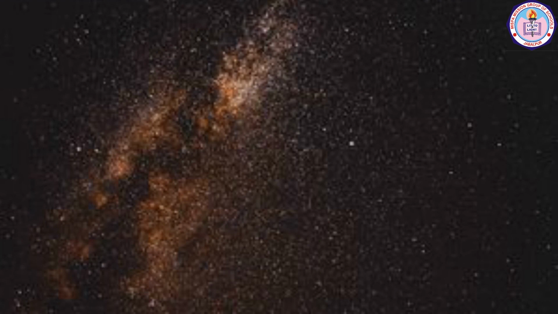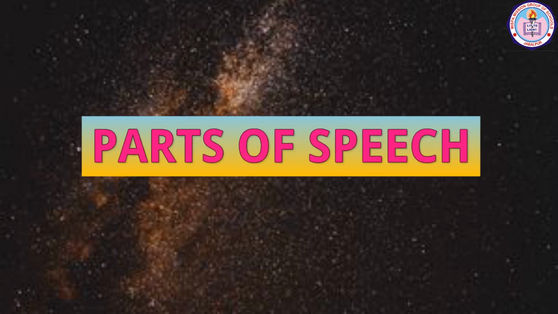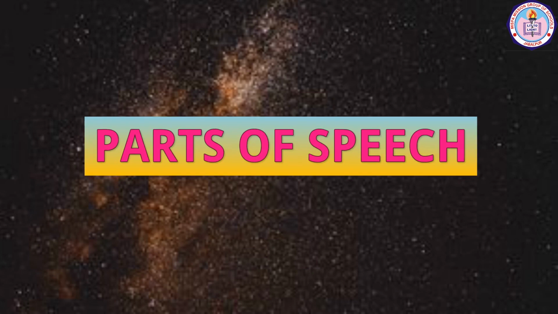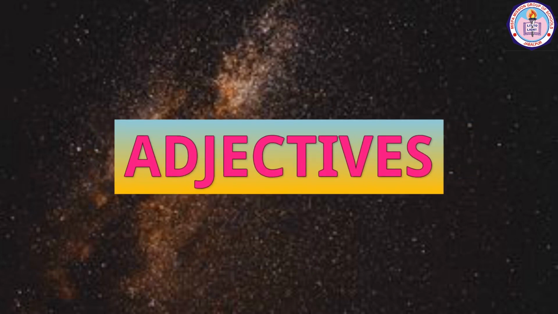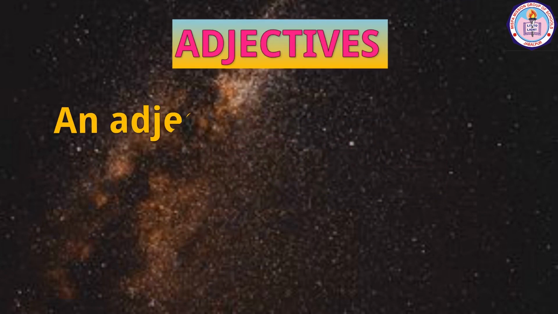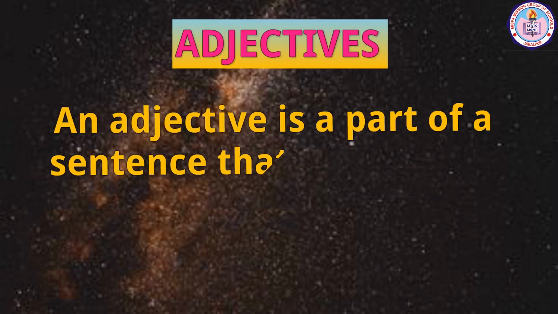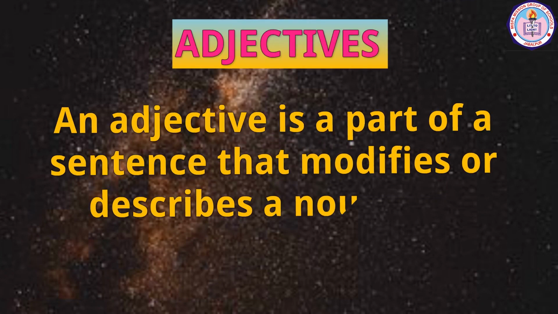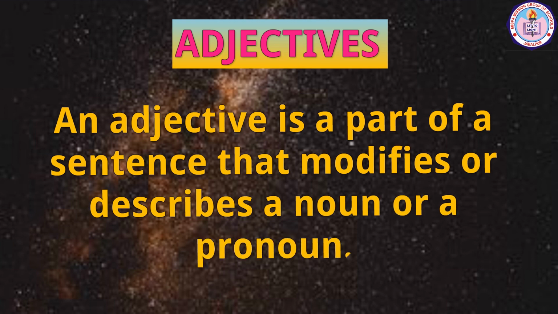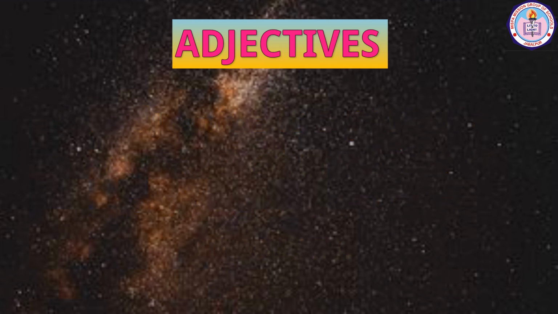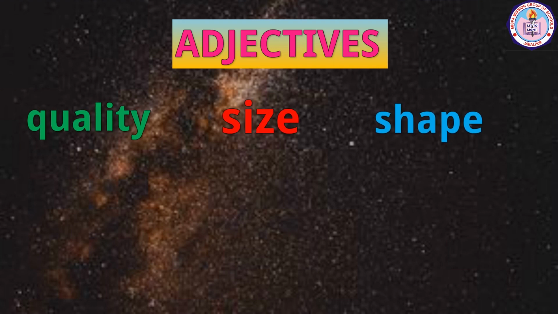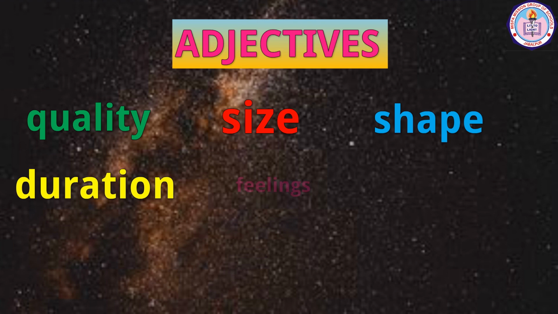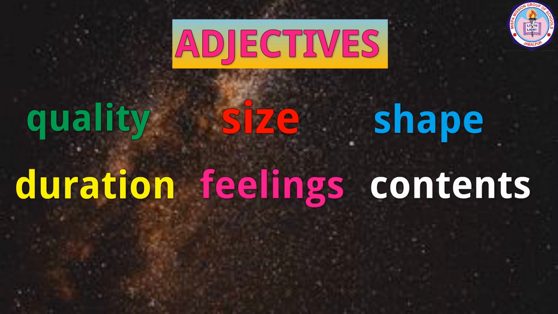Dear learners, these days we are on the detailed study of different parts of speech. Today we shall learn about the adjectives. An adjective is a part of a sentence that modifies or describes a noun or a pronoun. It normally indicates quality, size, shape, duration, feelings, contents, and more about a noun or pronoun.